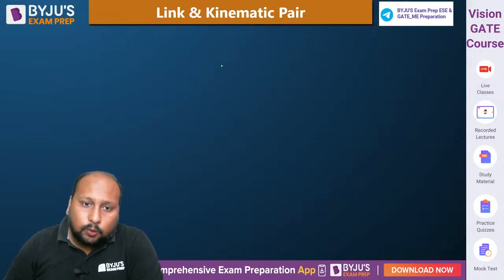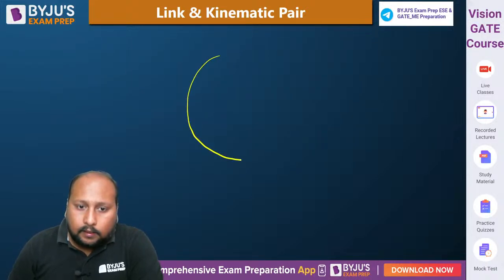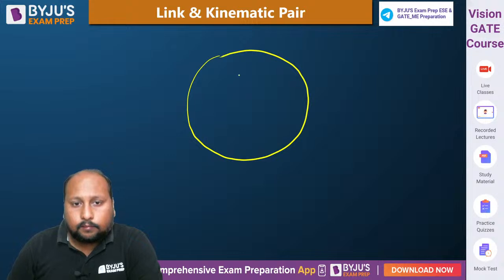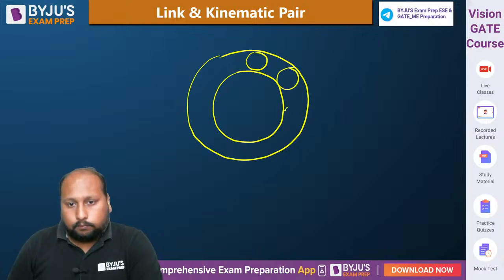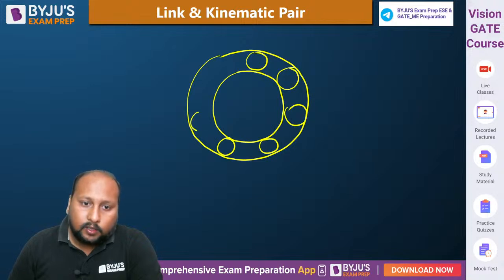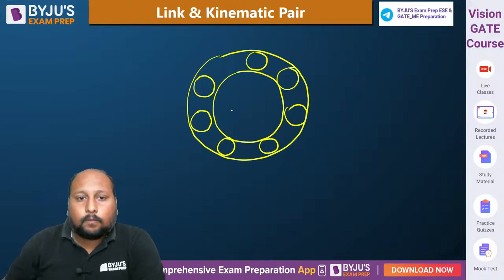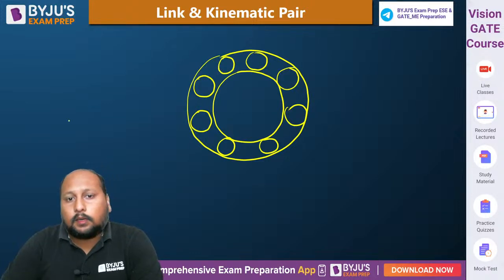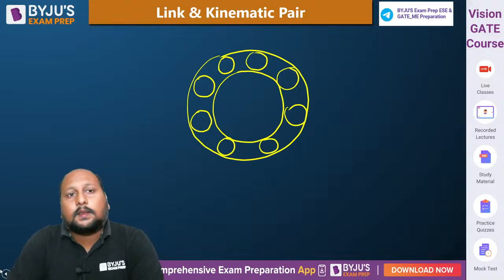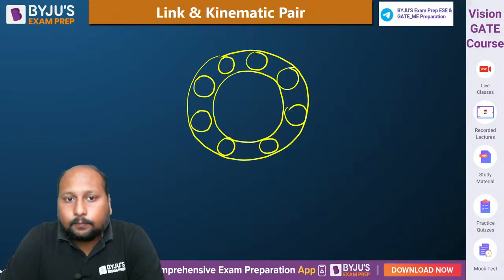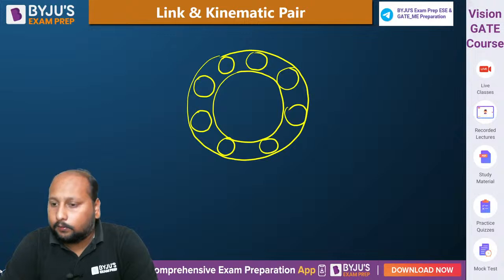Now let us take one example. Let us suppose we are having, you tell me, what is this called? Tell me in the comment section. What is this diagram that you are seeing? What is this called? An example of a ball bearing. It is a ball bearing example. Fine.